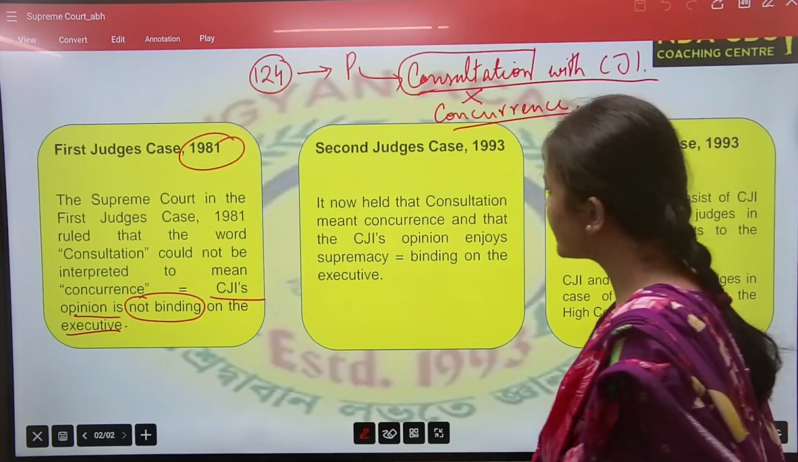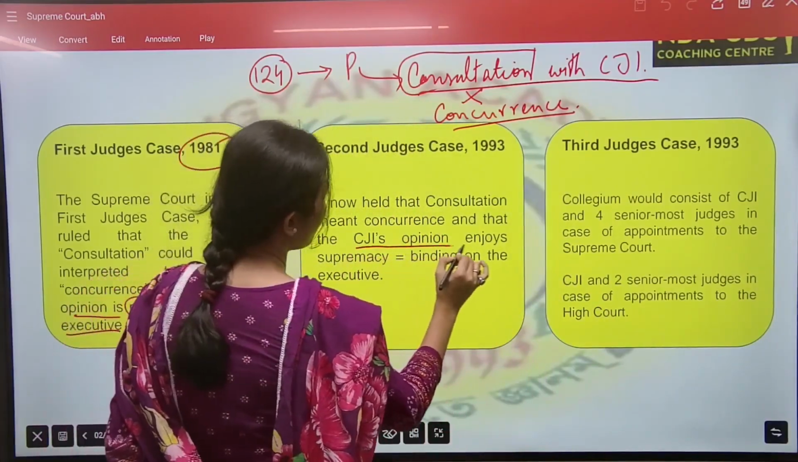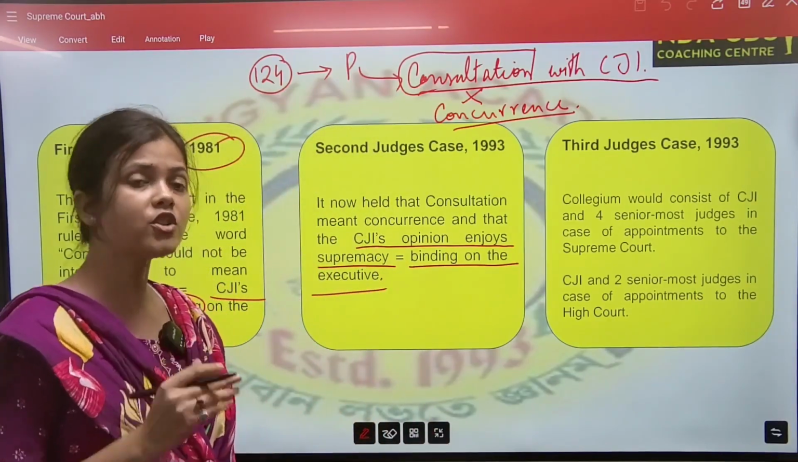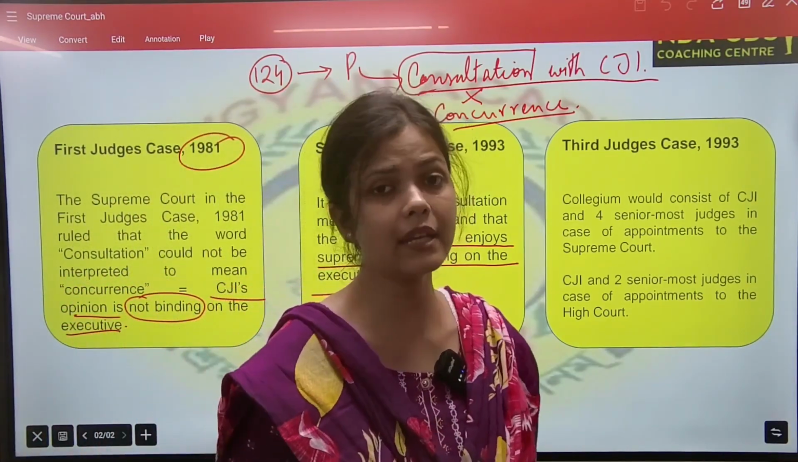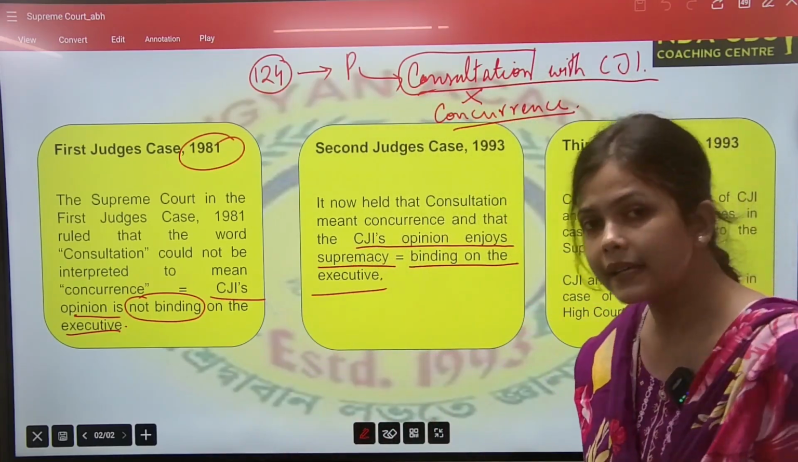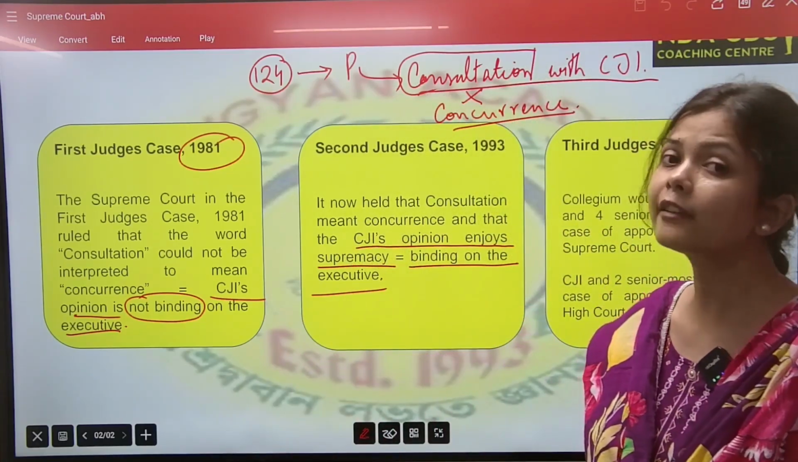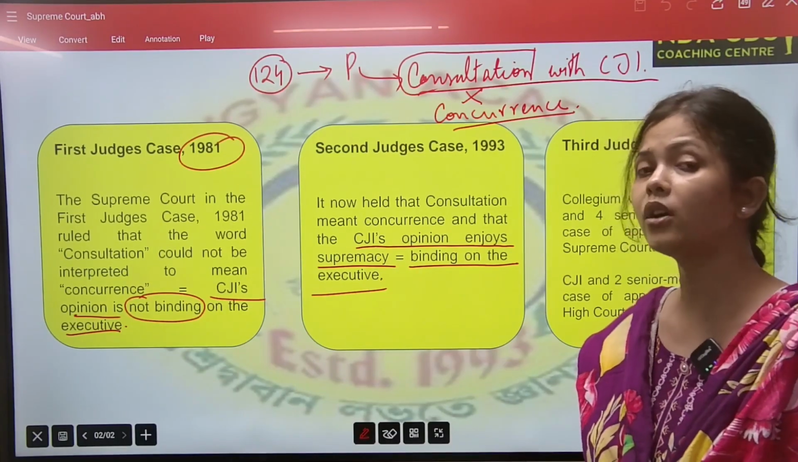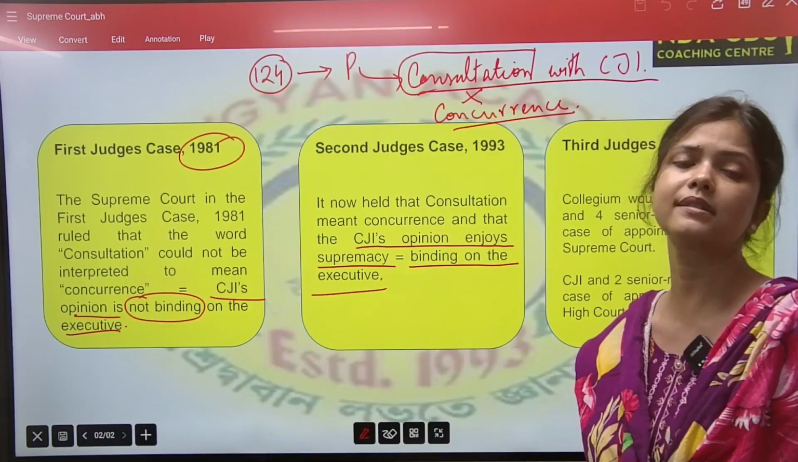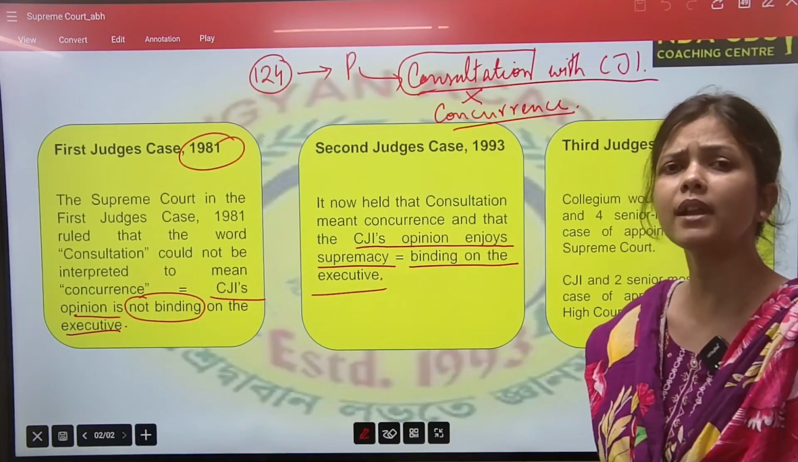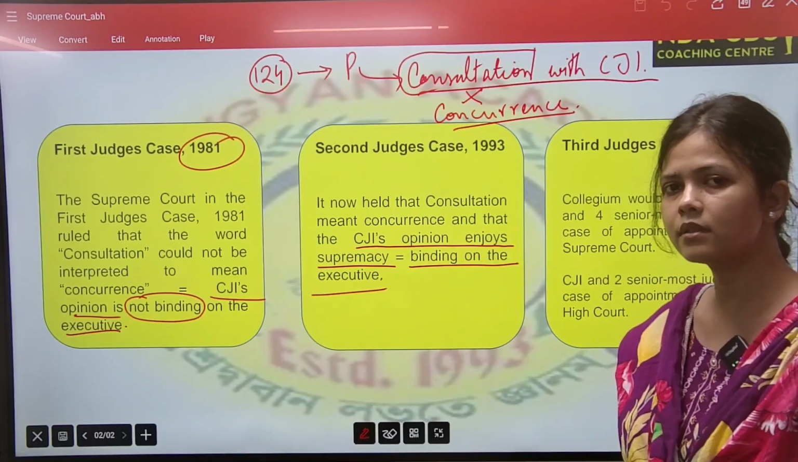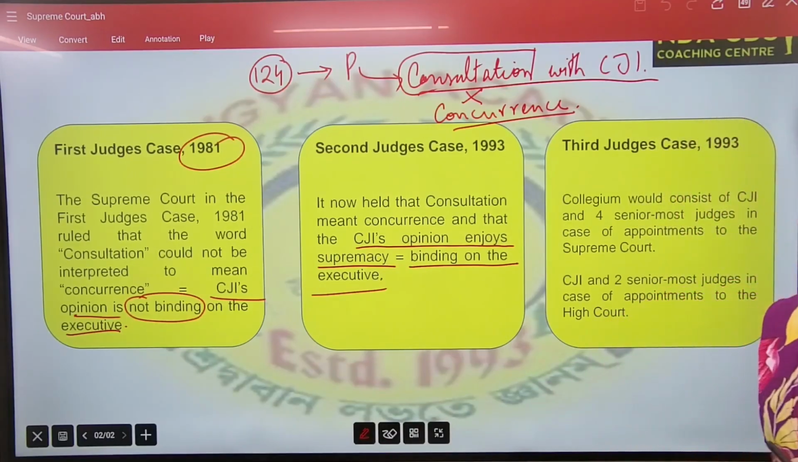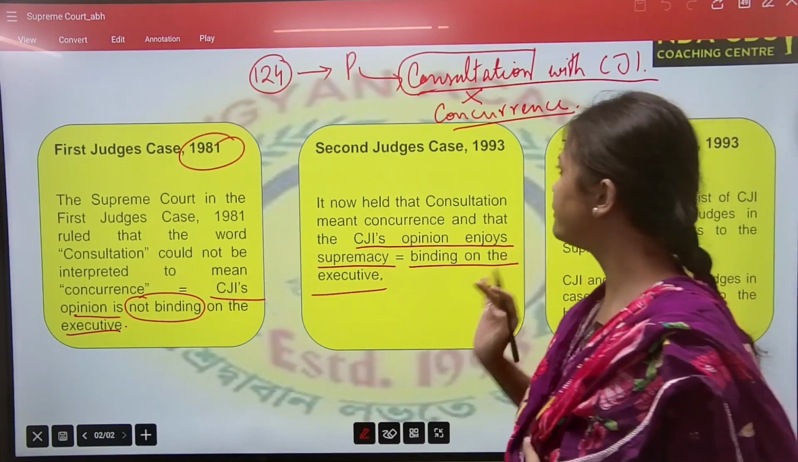Coming to the second judge case, it said CJI's opinion enjoys supremacy, equal binding on the executive. See, just to ensure the independence of judiciary, it was decided in the second judge case कि consultation means concurrence. That means whatever suggestion or recommendation is given by the CJI will be binding on the President of India or on the executive. मानना ही होगा. Why? Because an independent judiciary will decide who will be appointed as the next Chief Justice or Judge of Supreme Court. Okay, very clear. And they have given key.